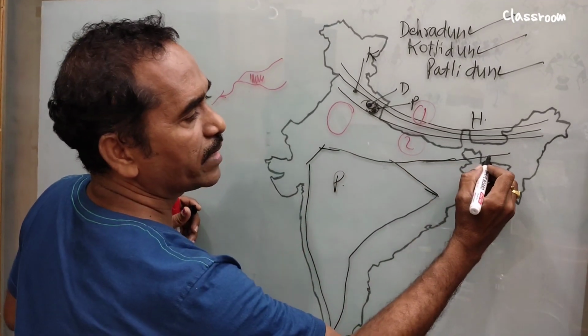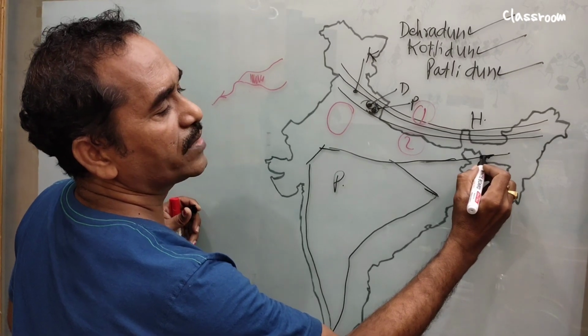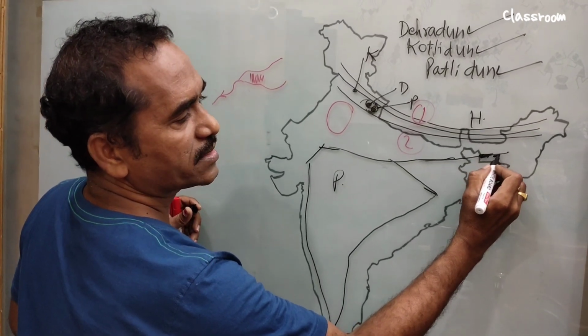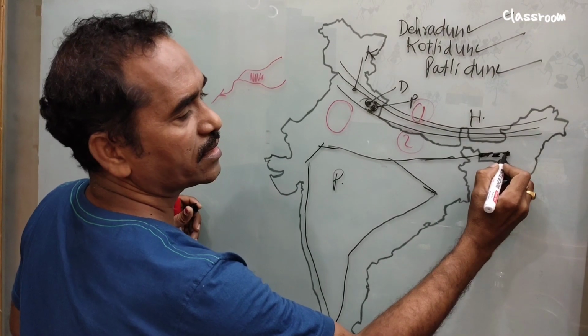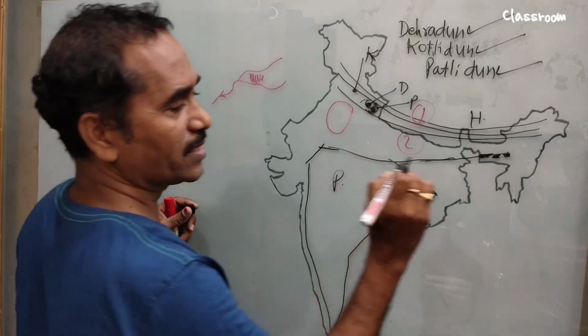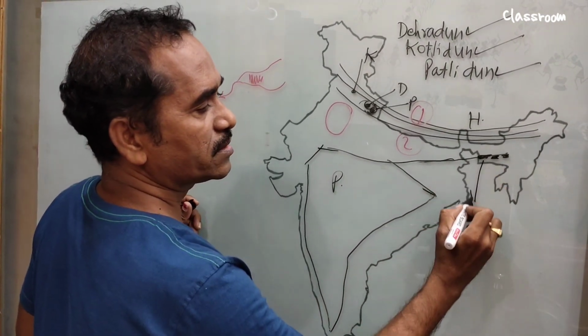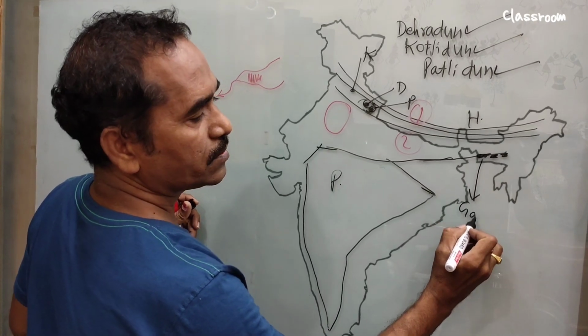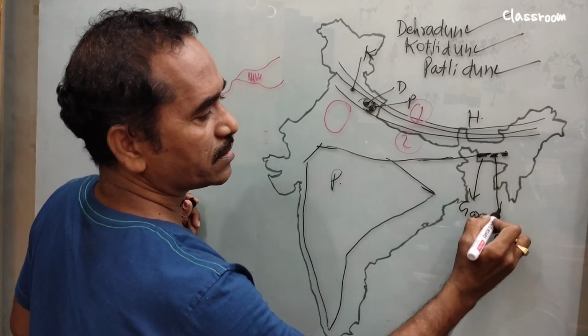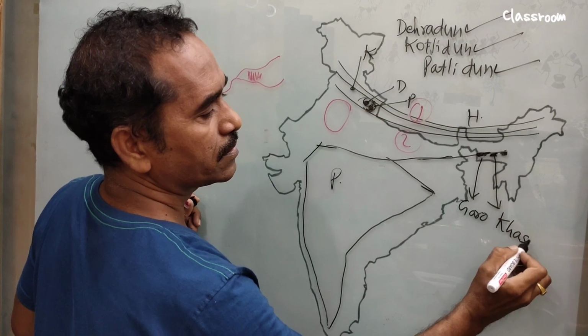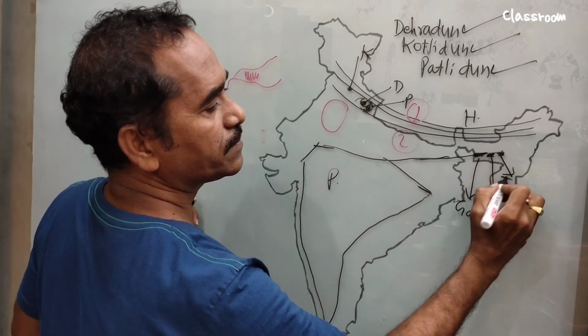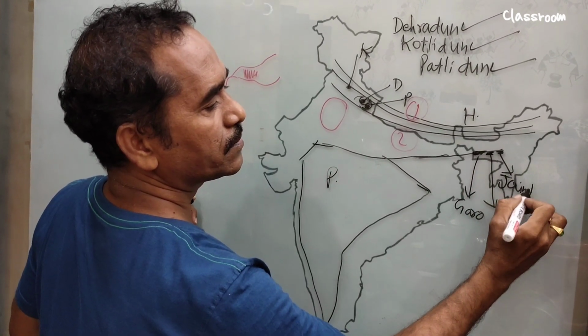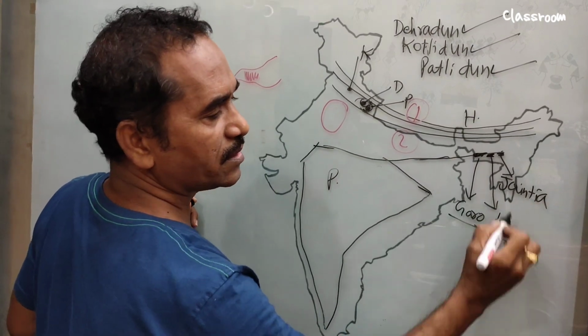In Meghalaya we see three hills on the Meghalaya Plateau: Garo, Khasi, and Jaintia.